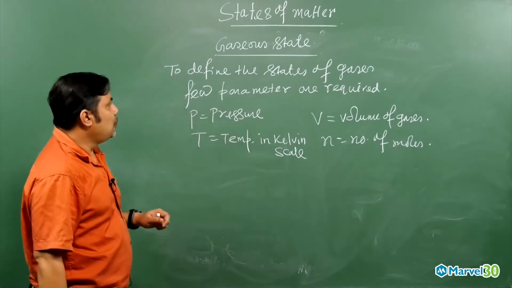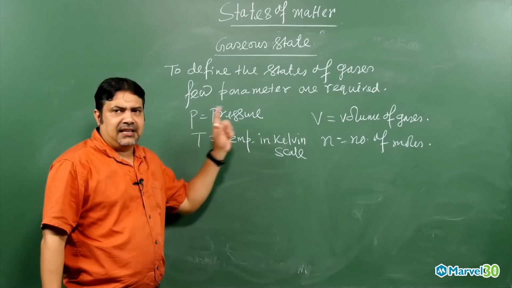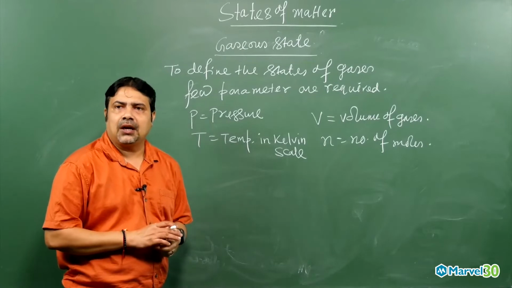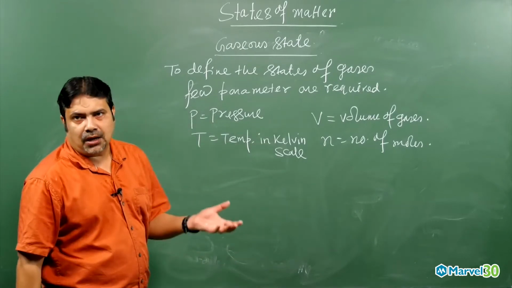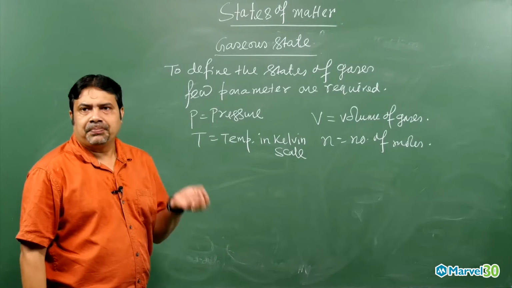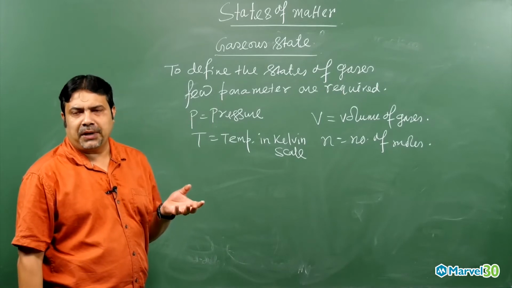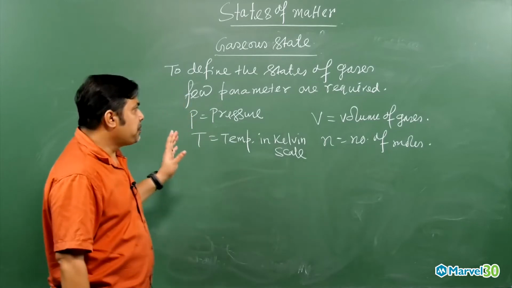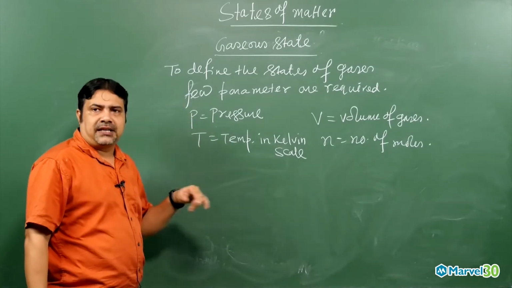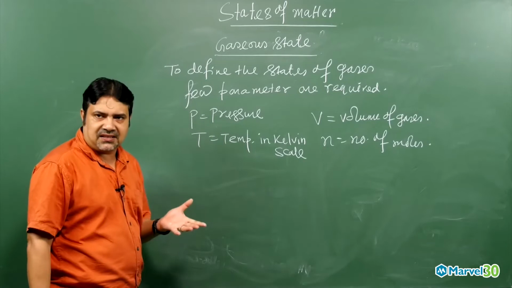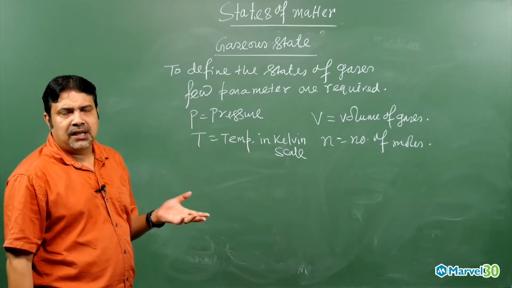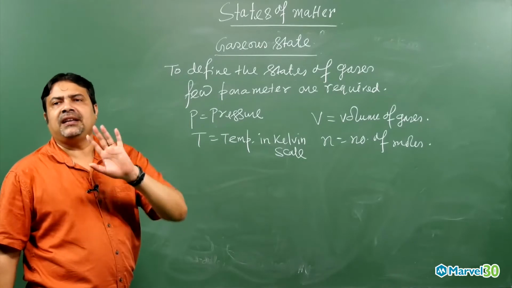Now we have to see what the interrelations between them are. That is nothing but the different gas laws: Boyle's law, Charles' law, Gay-Lussac's law, Avogadro's law. We will explain one by one with their plots. To define the state of the gases, certain parameters are required: pressure, temperature, volume, number of moles, and their interrelation is nothing but the gas law.